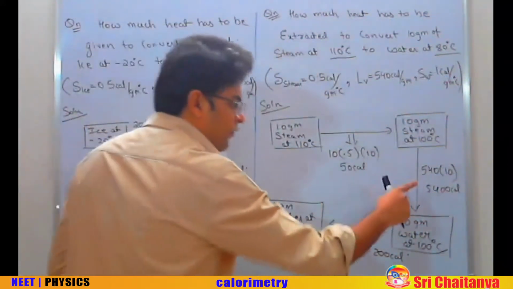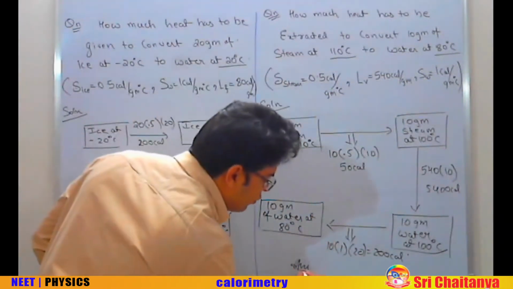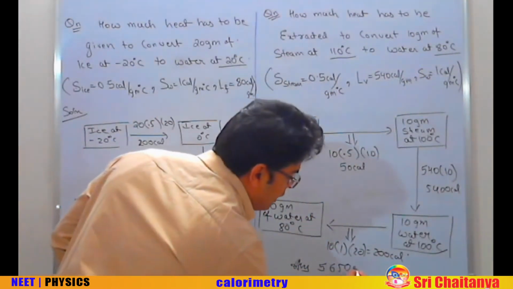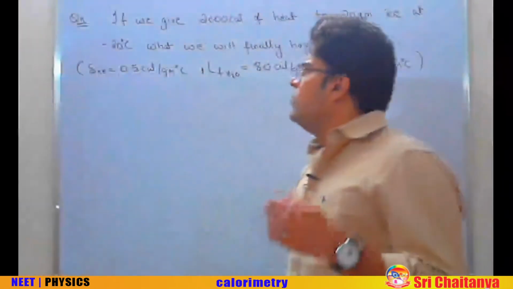So that becomes 5400 plus 200, 5600, 5600 plus 50. So the answer comes out to be 5650 calorie of total heat has to be extracted. So now let us do this problem.